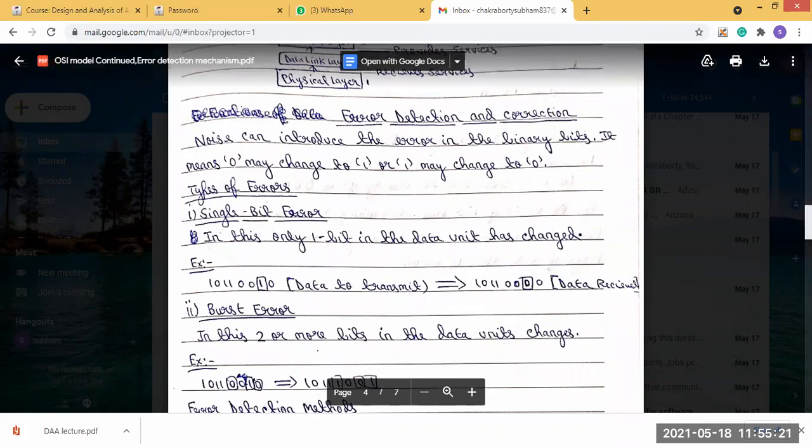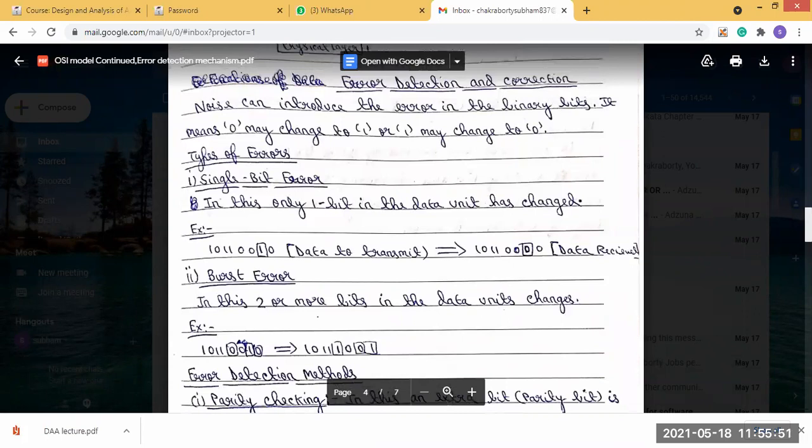In error correction, we will be able to know at which point or location the error occurred. After knowing the position, we will correct that position. But in error detection, only the error is detected. That means the error is present in the data which is transmitted.